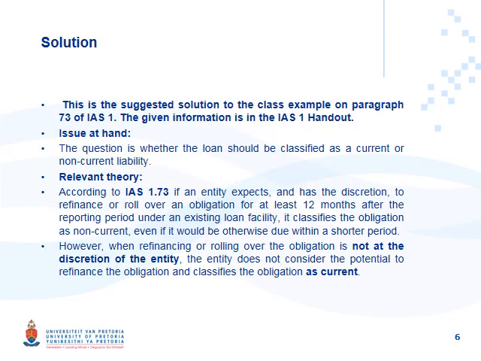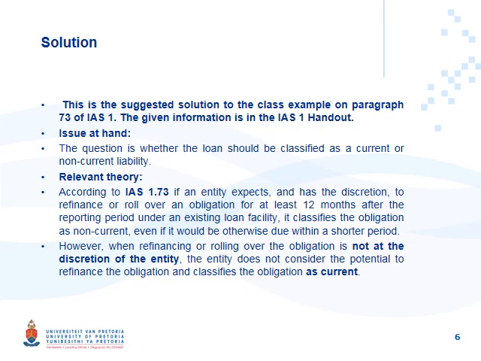Okay, so the paragraph that we've identified here is paragraph 73. The question is whether the loan should be classified as a current or a non-current liability. So you have to state the relevant theory. You don't have to know the paragraph numbers, but you need to know the paragraphs. And what's the rule?